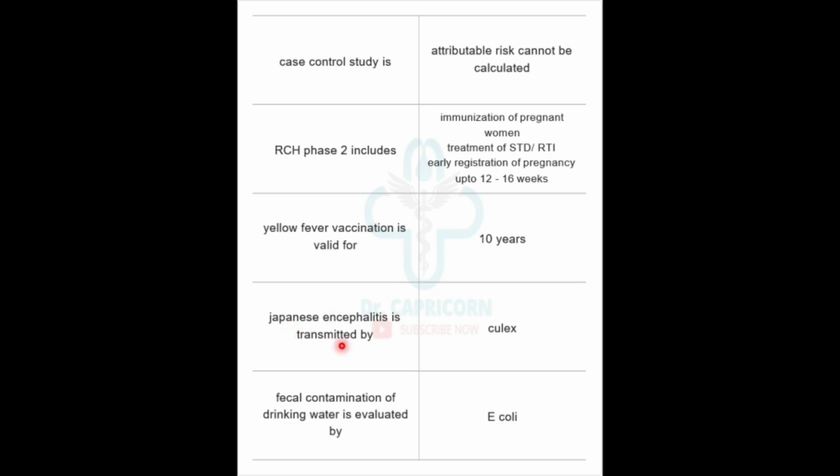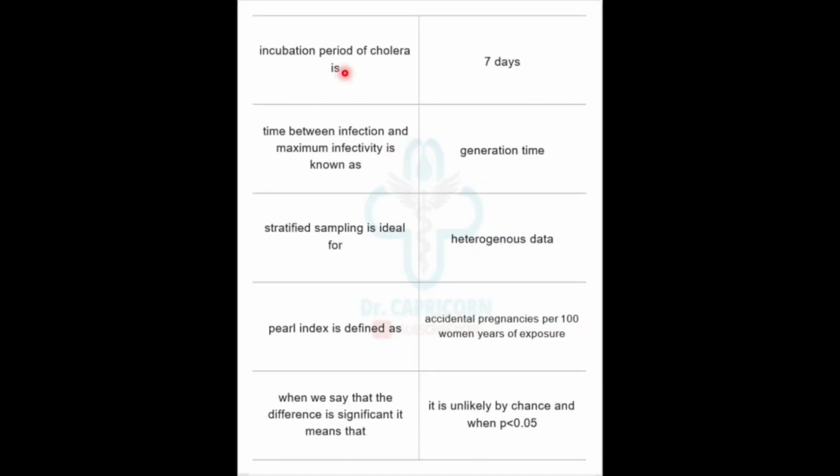Japanese encephalitis is transmitted by Culex mosquito. Fecal contamination of drinking water is evaluated by E. coli, but recent fecal contamination is evaluated by Streptococcus. Incubation period of cholera is 7 days. Time between infection and maximum infectivity is known as generation time.